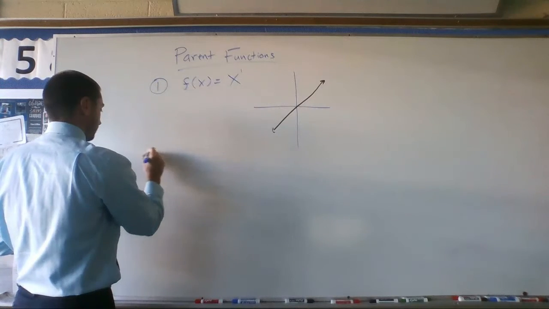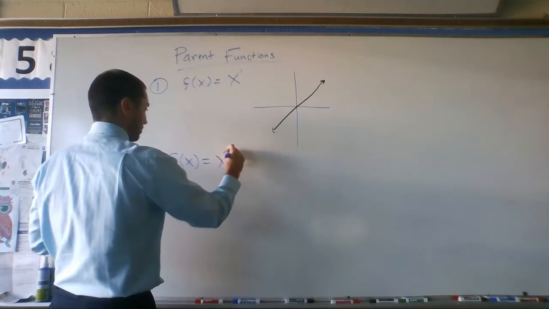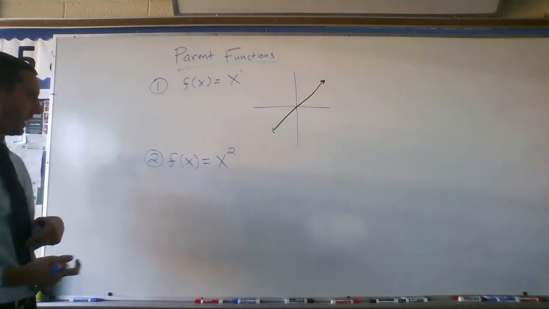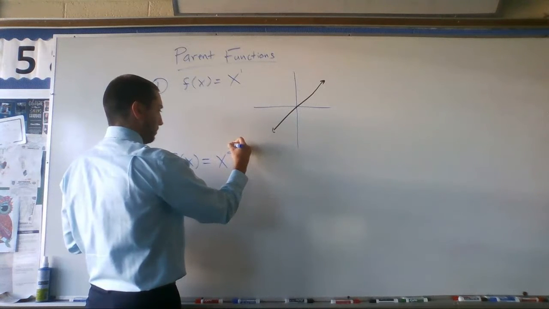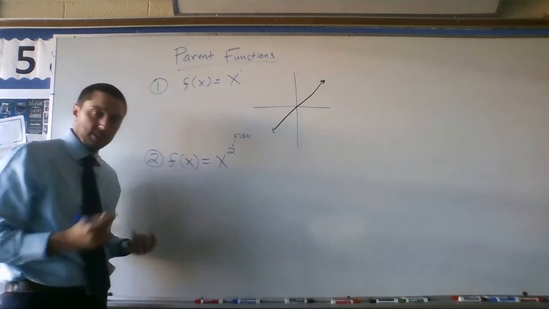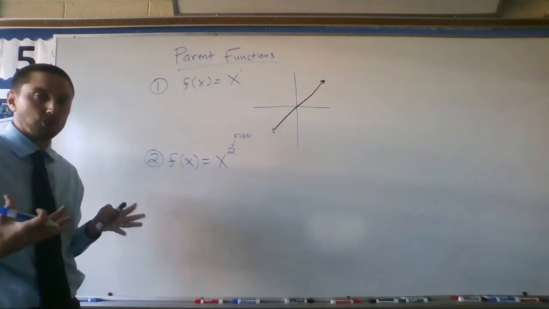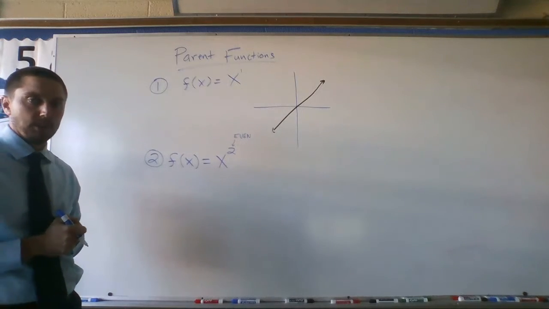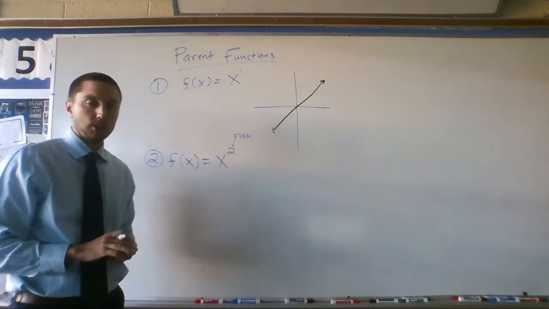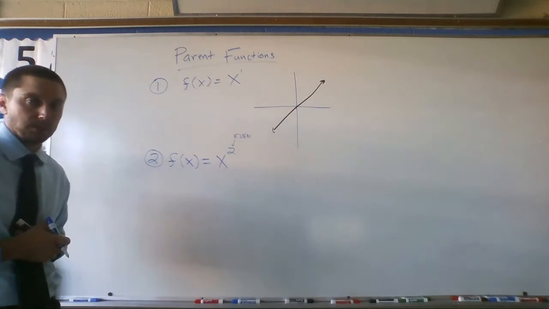Let's look at the second one here. The second one I want to talk about is f of x equals x squared. Now, we're going to mainly focus on x squared, but make a little note here: if we have x to any even exponent, these functions are going to have the same general shape. We'll talk about how they're different in a second. But if you have x to the 4th or x to the 6th or x to the 8th, they're all going to take the same parabolic shape that we'll see here in a second.